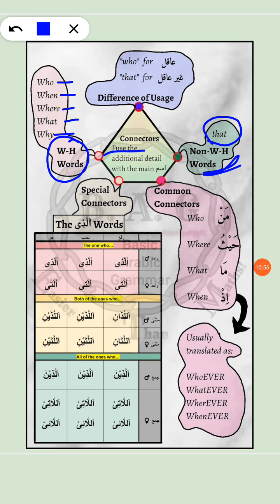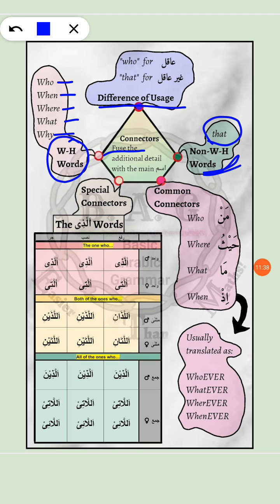Now, a very important point. This is something that all of us know, but just to bring it to our minds, because it is somewhat in the back of the mind. The thing is, there is a difference of usage. Have you ever heard anybody say, the book who changed my life? No, you haven't. What is the mistake here? The mistake is that you used who for an inanimate object, a non-living thing.